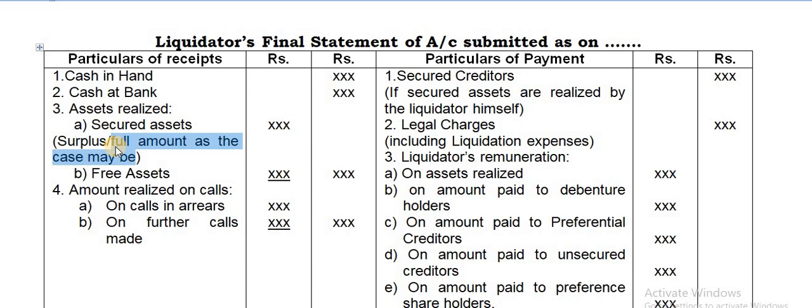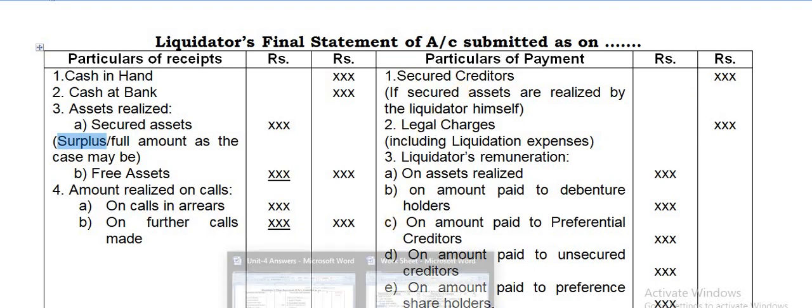If nothing is given about who has realized it, you can assume it is being realized by the liquidator. In case it is realized by the creditors themselves, they deduct their claim amount, then the surplus will be refunded to the liquidator. In that case you have to take only the surplus. So if you take the surplus, you should not show the payment made to the secured creditors.